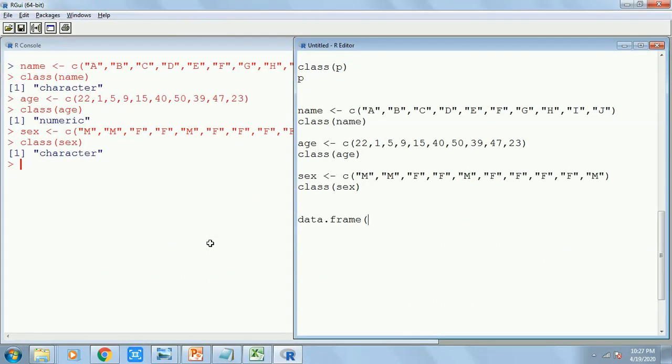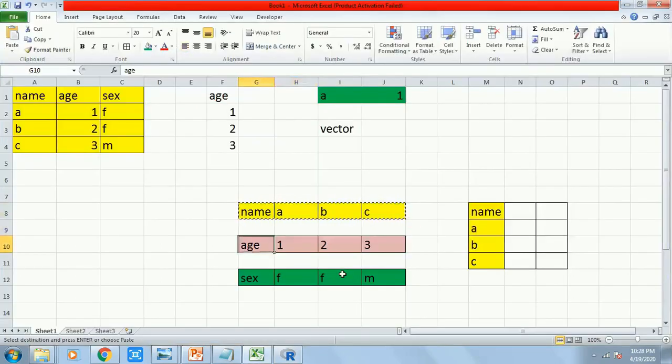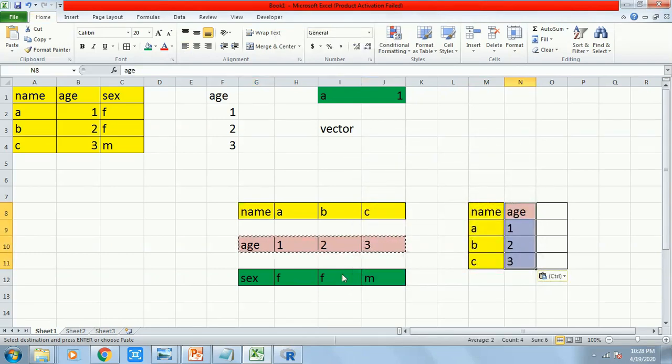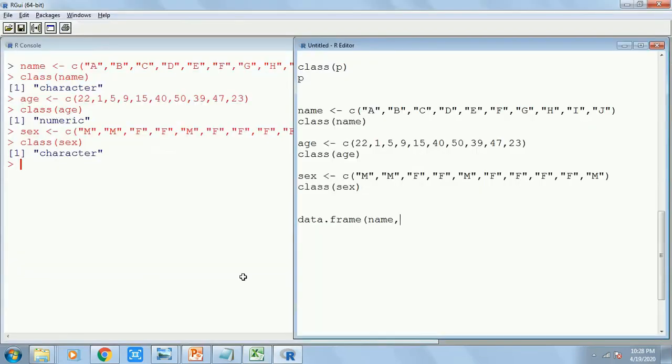And how to do that? I will write the vector name, because I already have this vector over here. I will write the vector name, then I will be writing age over here. What I am doing is simply stitching them side by side, and then I will be writing sex, so that they will look something like this. Just like a normal data set which has some rows and columns. So data set: name, age and sex.